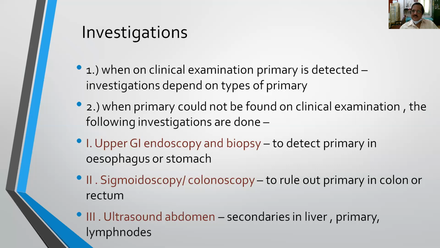Even any malignancy arising from the lower end of the esophagus may sometimes lead to multiple secondaries in the liver. So always do upper GI endoscopy as an initial investigation. And the second one, as I already told, the commonest tumor arising in the liver is secondaries from the colorectal region. So you must always plan for sigmoidoscopy and colonoscopy and rule out a primary in the colon and rectum. And the third one is ultrasound examination of the abdomen for secondaries in the liver, and it also sometimes detects the primary, and you can also see metastatic lymph nodes.